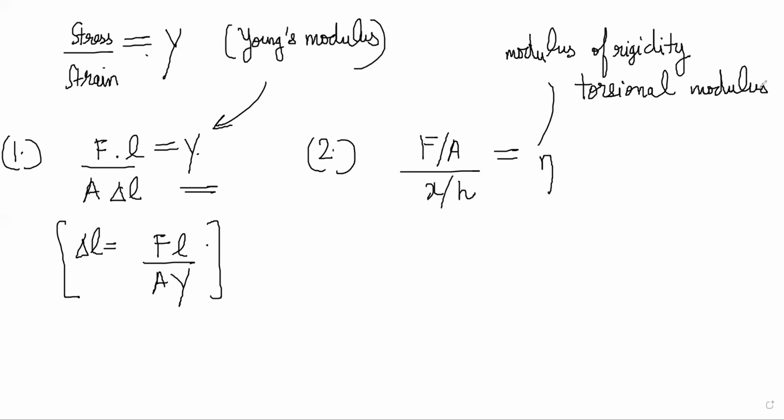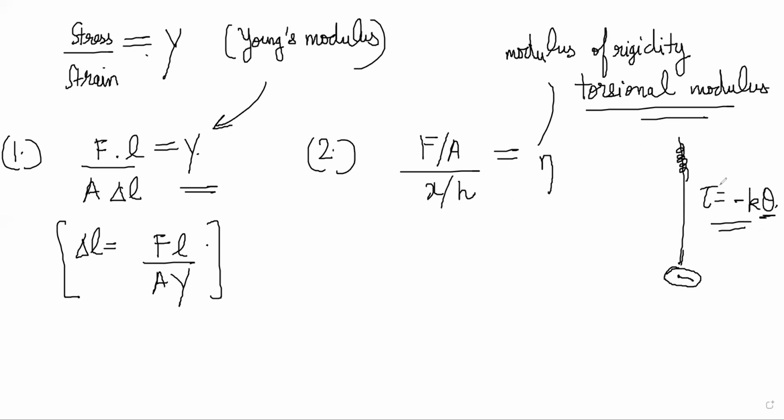Torsion basically means twisting. We have seen the torsional pendulum, no? In SHM, when you twist a wire and the wire untwists back, right? You remember that thing? There's a thing here and you are twisting the wire like this, and if you leave the wire, then it will untwist back, right? So the force is a torsional force, or the torque is a torsional torque, depending on the angle by which you have twisted. That type of torsion effect also we can call it here.